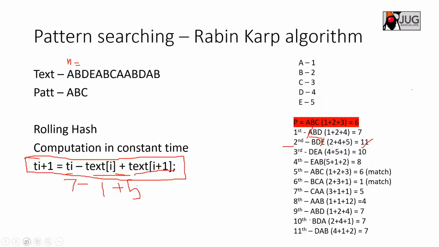So that is how these things will be computed, and it works out to be much better. So what is a rolling hash? I hope you have understood: instead of calculating the hash from scratch at each place, based on the input size and what needs to be computed, you subtract the earlier computed hash and then add the new hash value to it. This is what is called a rolling hash, and the Rabin-Karp algorithm works on that.